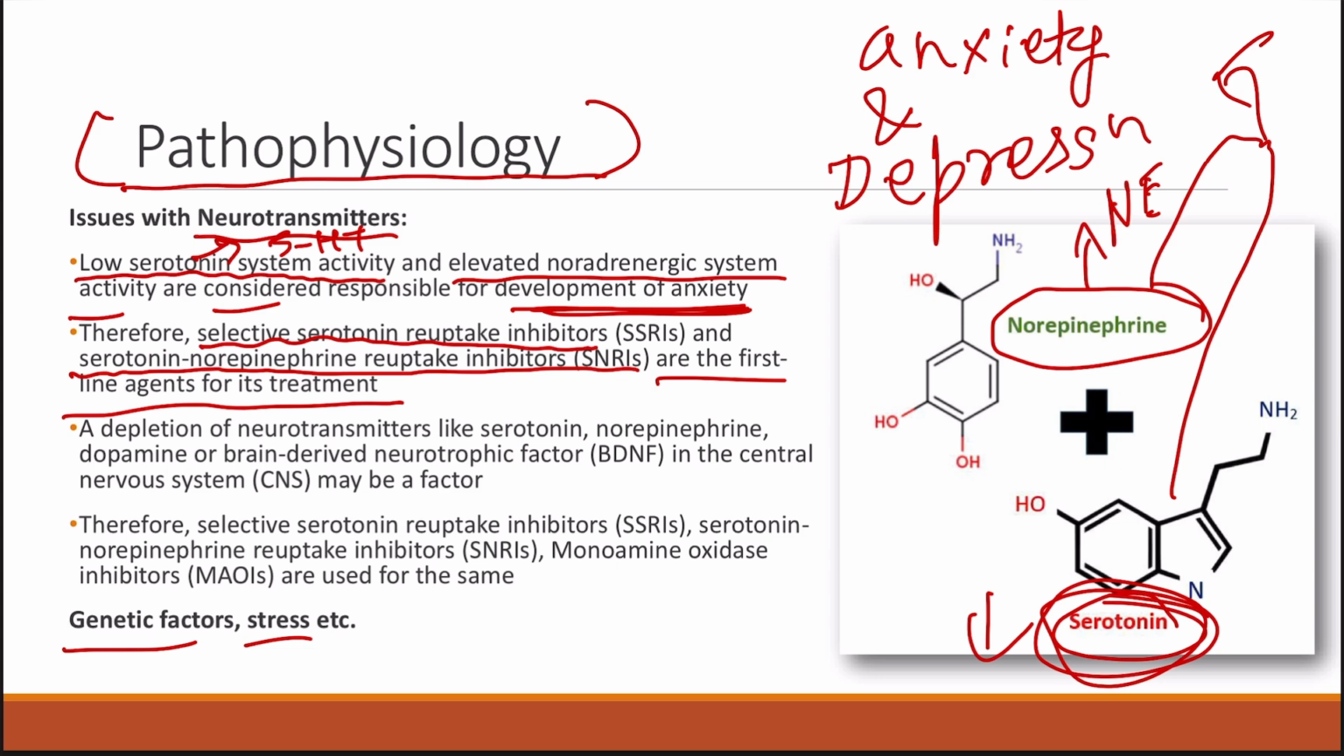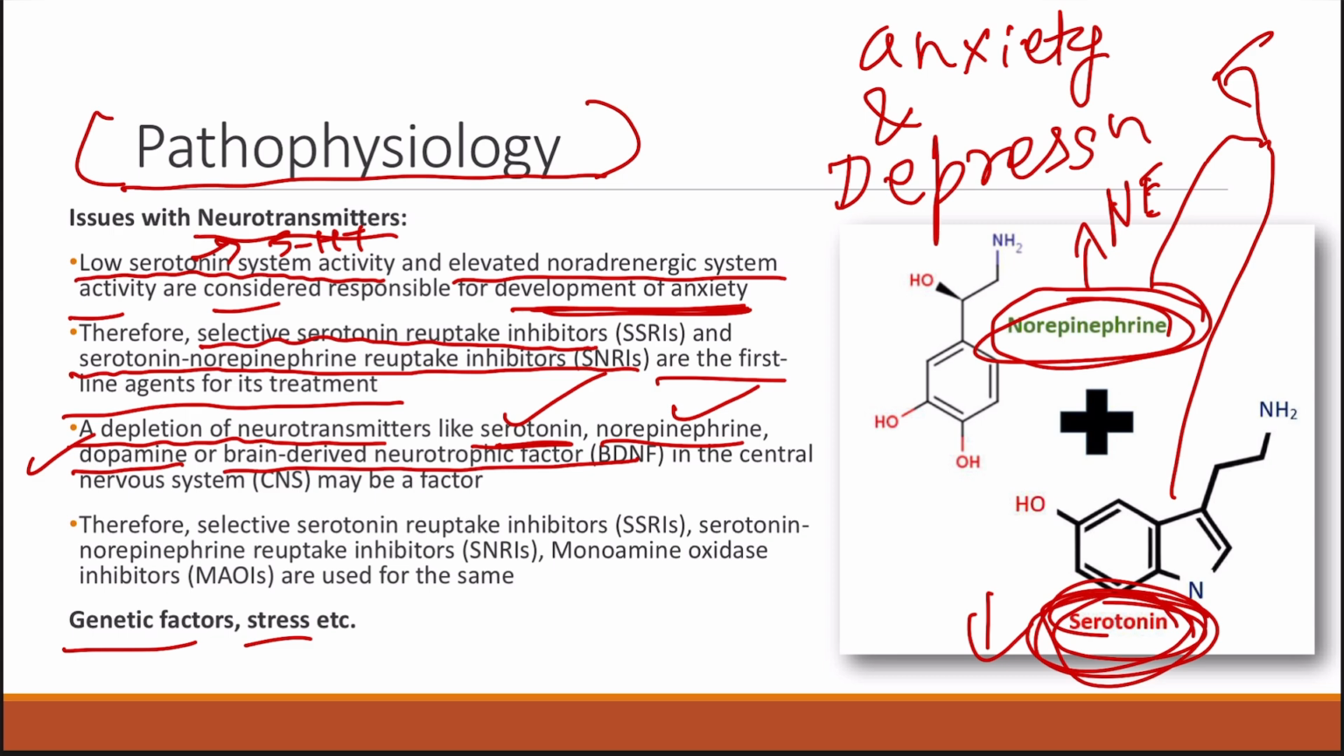Now, what is the cause for depression? So a depletion of the neurotransmitters like the serotonin, as I have already mentioned, serotonin again involved here. Then we have norepinephrine again involved in depression. Apart from that, we also have dopamine and brain-derived neurotropic factors. So this BDNF, the norepinephrine, serotonin, and dopamine. So depletion of these neurotransmitters in the central nervous system may be the factor for the causation of depression.